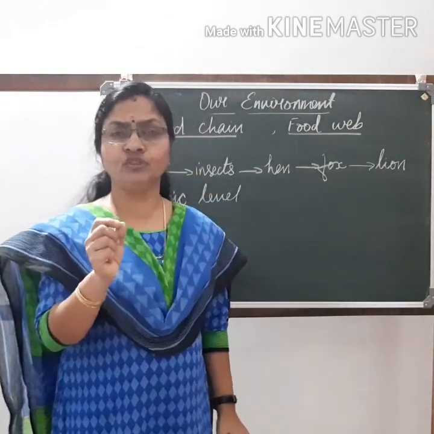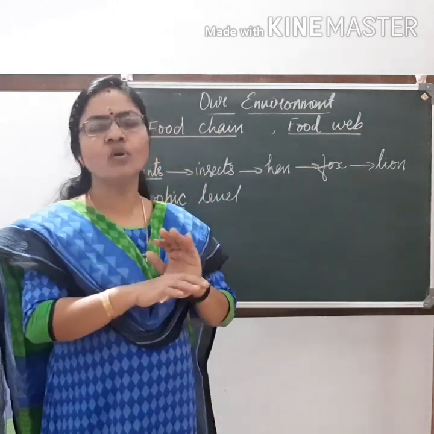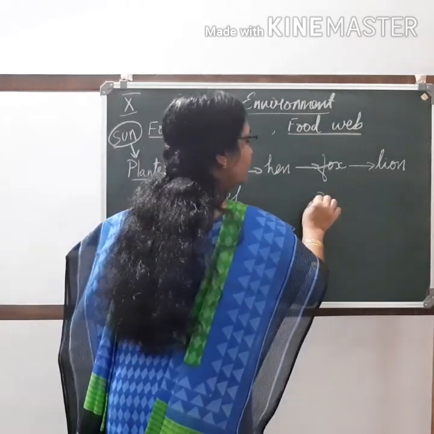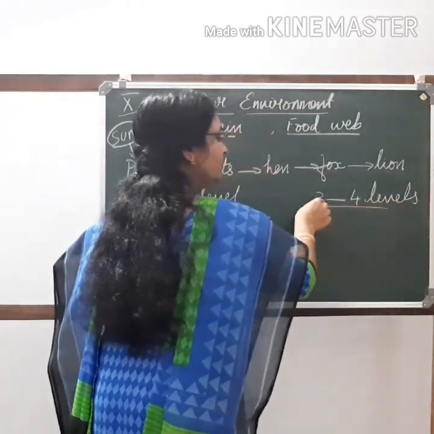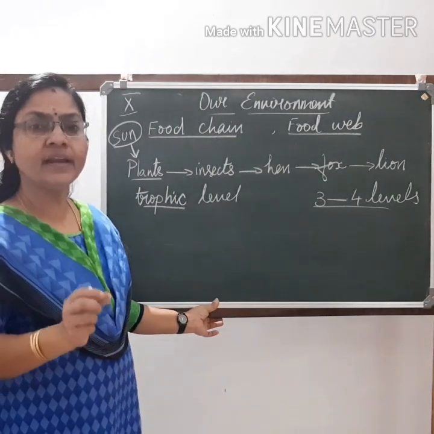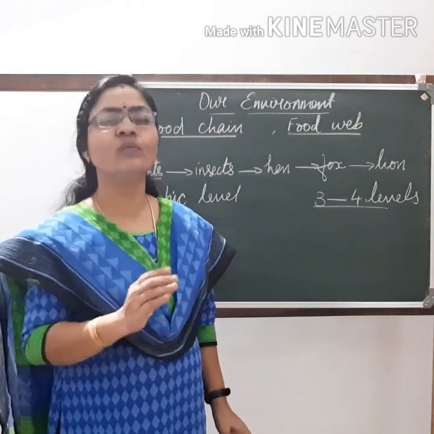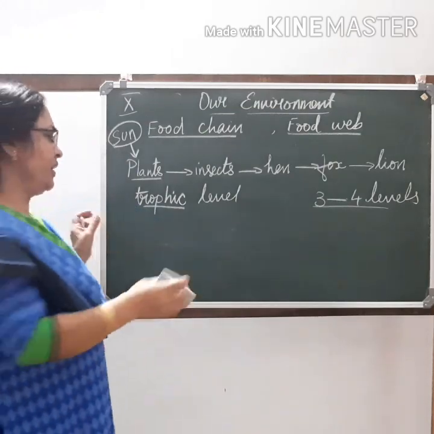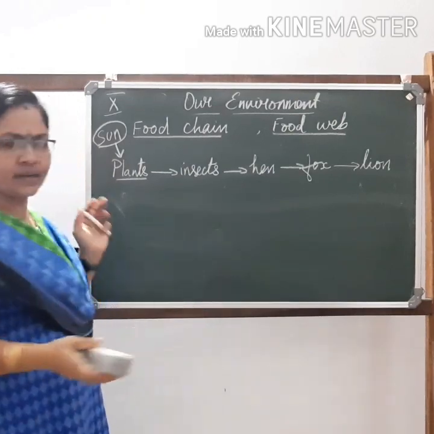Rarely will you see a food chain with 5 trophic levels. Most food chains consist of only 3 to 4 trophic levels. Rarely do you see 5 trophic levels or so. We will see what the reason is. Okay. In this food chain, I told you each organism in a food chain is termed a trophic level.